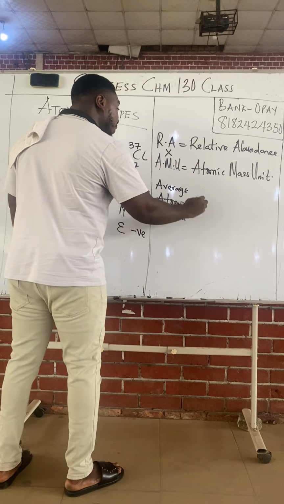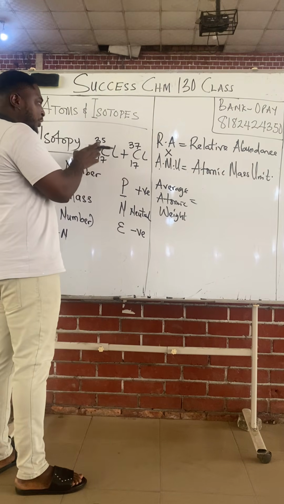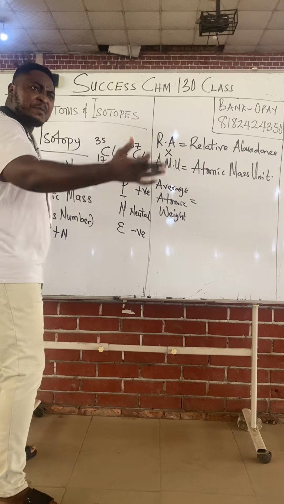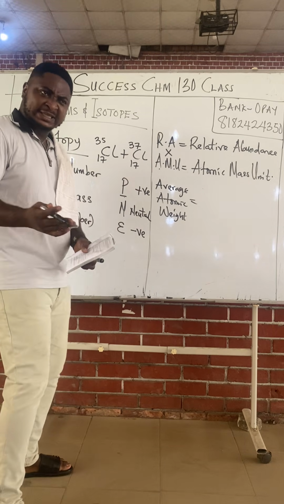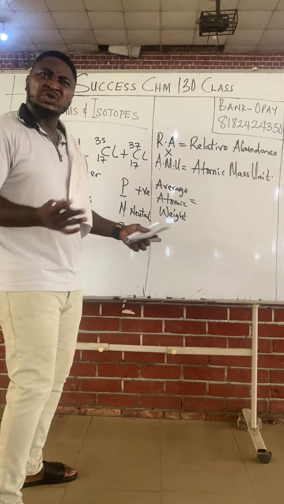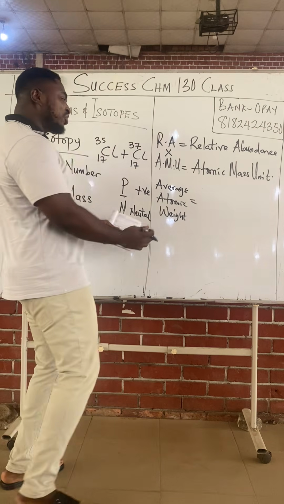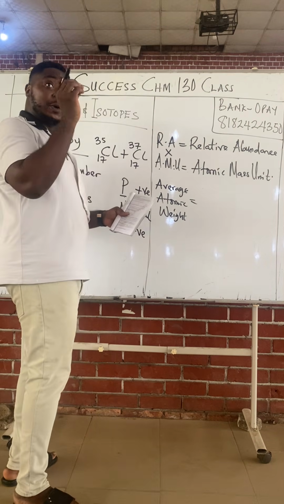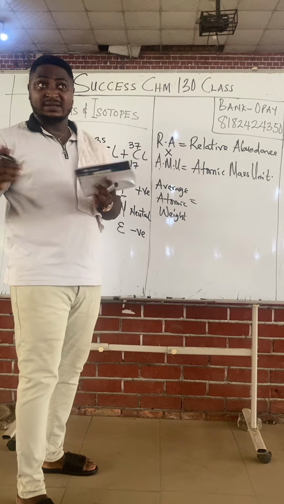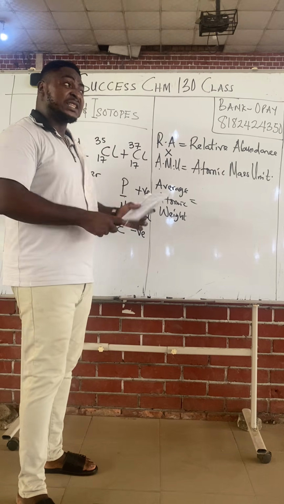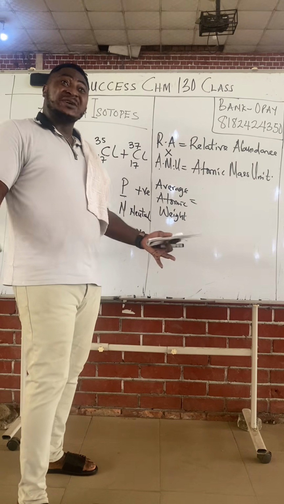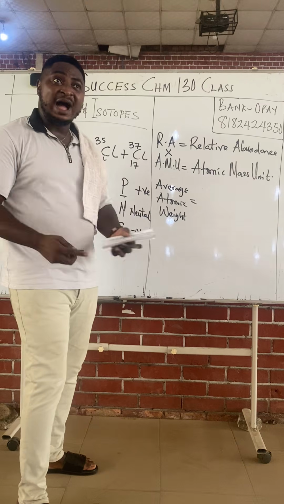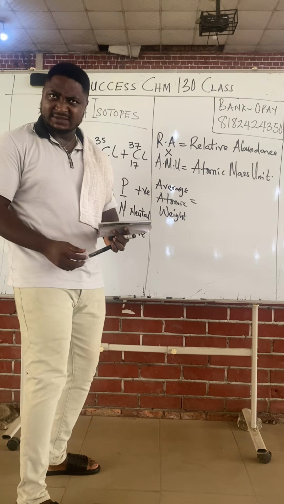so now you understand why we need to find the average, right? Because there's confusion between 35 and 37. If they say what is the atomic mass of chlorine, some people will say 35, some will say 37. That is causing confusion and inconsistency. So let us create a formula that helps us have one number, and that's 35 point five. If they ask what is the atomic mass of chlorine, it's 35.5, because they found the average between 35 and 37. How did they do it with this formula? Follow me, please.